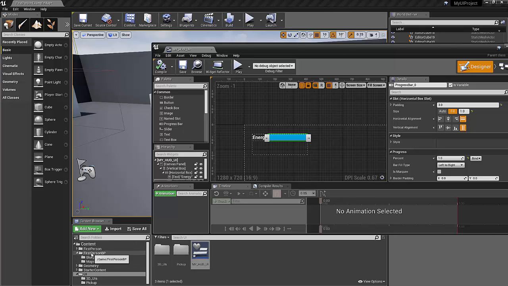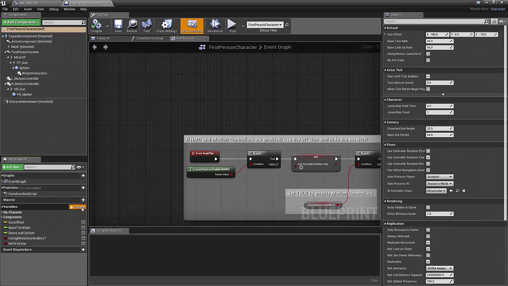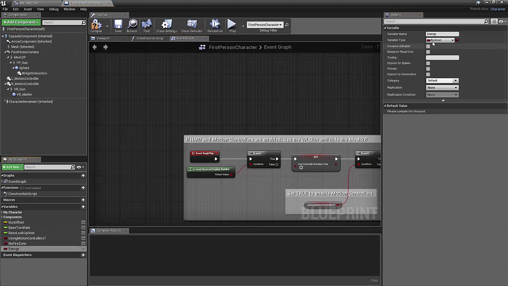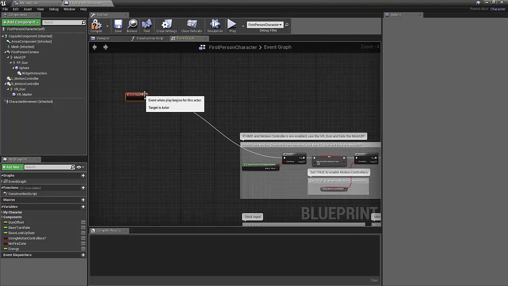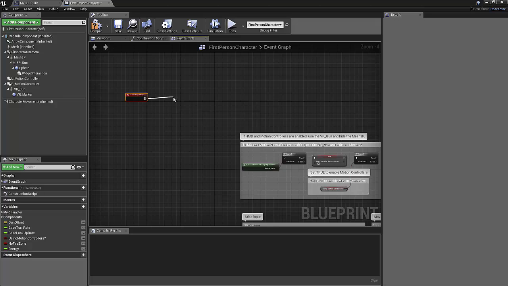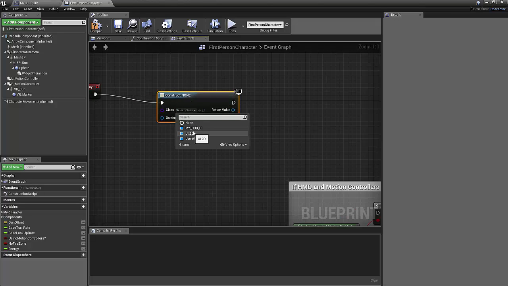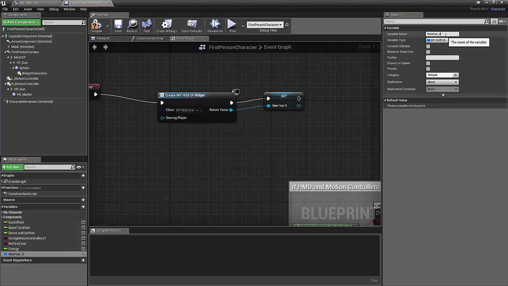We'll go under first person blueprint, blueprints, first person character. Let's create a variable called energy. We'll make that a float. Okay, we've got that. We also need to create the heads up display and add it to our viewport. And we do that by going into the begin play. So let's just drag off here and we'll say create widget. And what widget are we going to create? Well, the HUD UI. We'll also promote that to a variable because it's convenient to be able to call anything from the user interface without having to cast to it.